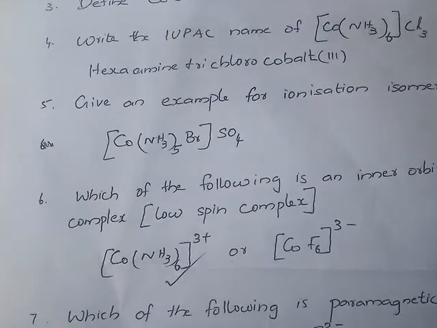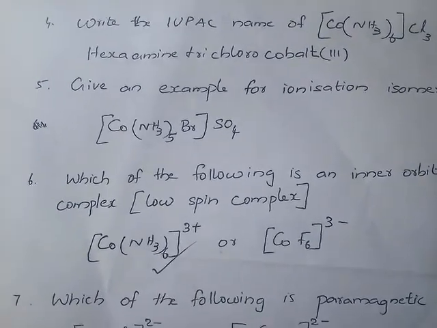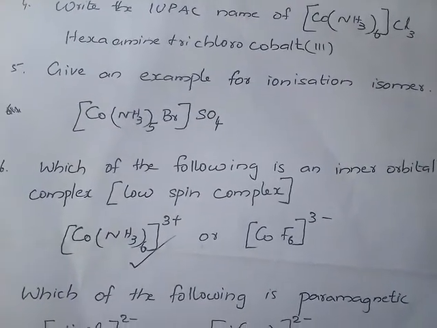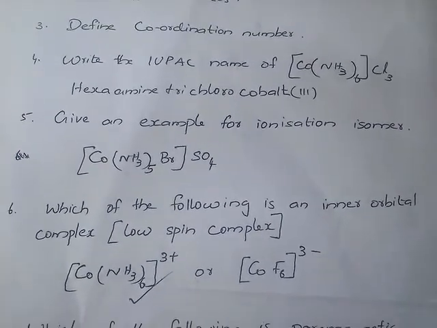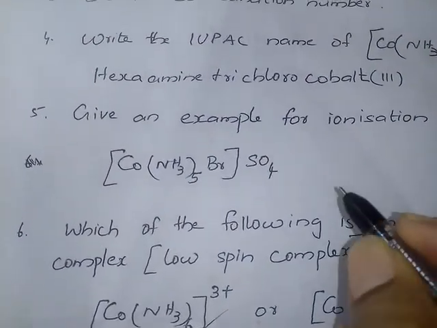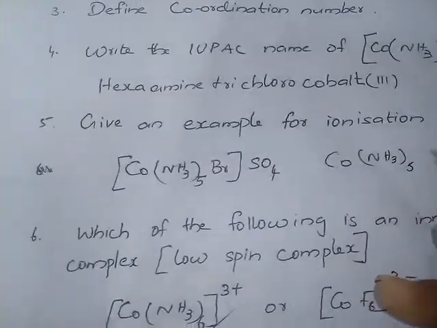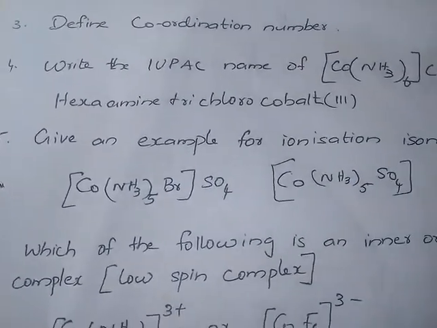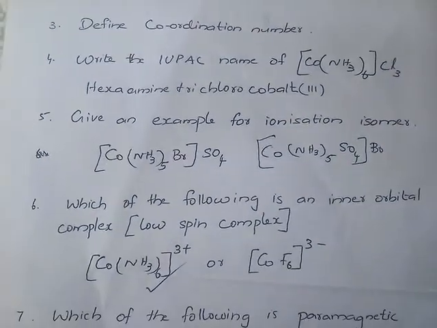One example is [Co(NH3)5Br]SO4. Here the ions are bromide and sulfate ion, so these two ions can exchange, and we get the ionization isomer [Co(NH3)5SO4]Br. This is an example for coordination isomer.